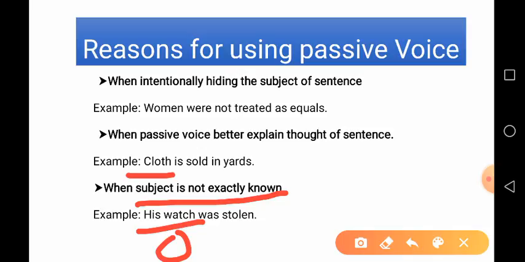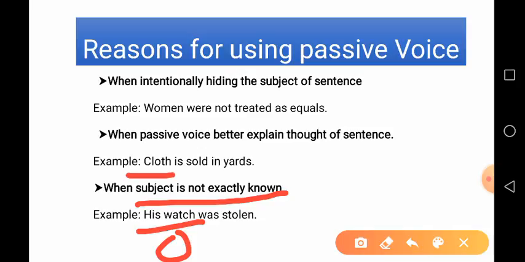But who stole his watch is not known, which means we don't recognize the subject. In such cases where the subject is not known, we take the object first and construct a sentence.